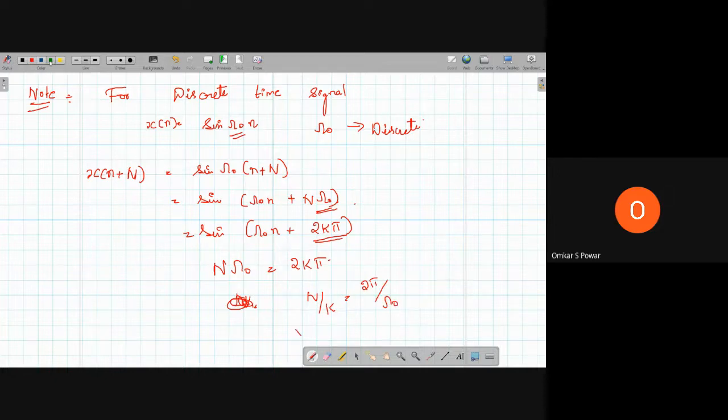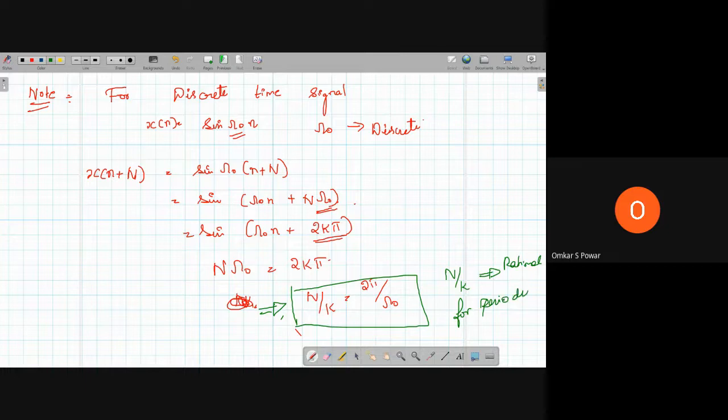So this is the condition for periodicity for a discrete time signal, and this ratio N by k should be a rational number for a periodic signal.